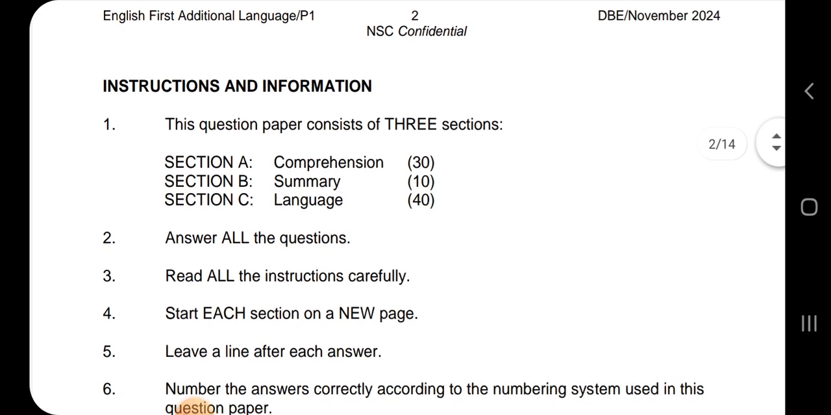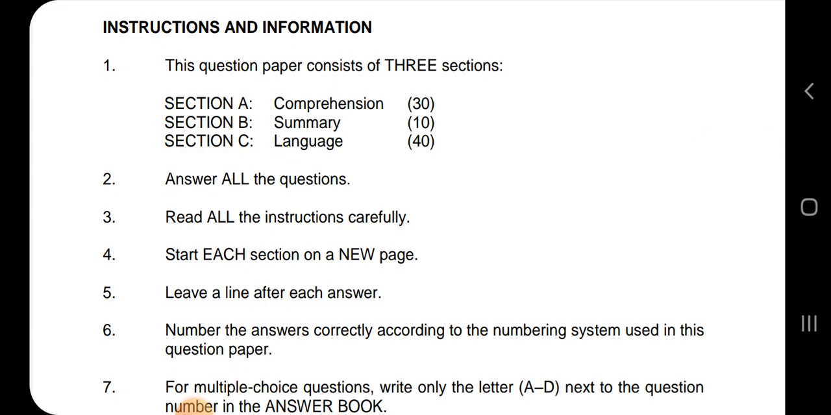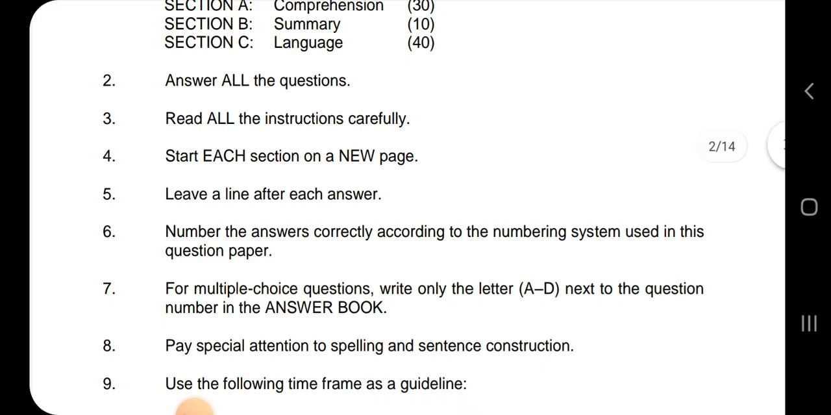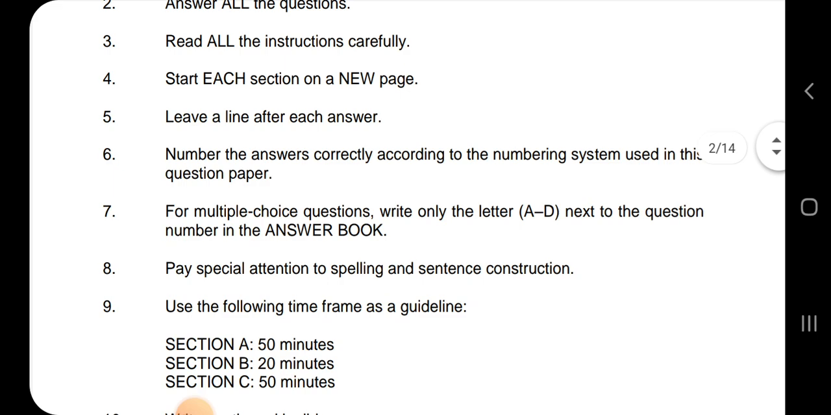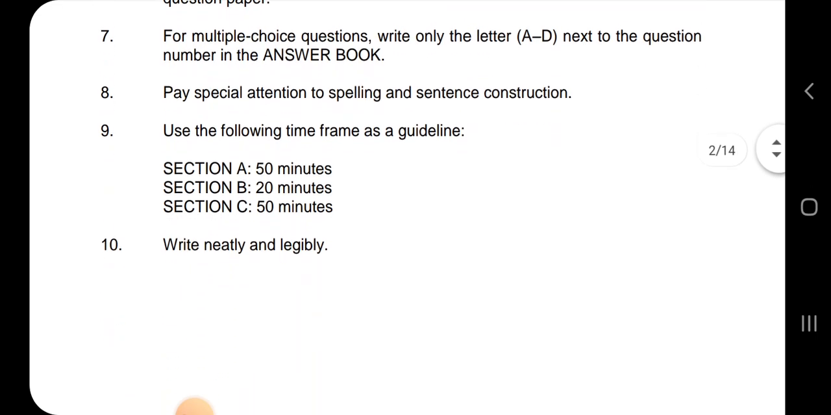So on the second page, we have instructions and information. Section A is comprehension, section B is a summary, and section C is language. Answer all the questions, read all the instructions carefully, and start each section on a new page. Leave a line after each answer. Number the answers according to the numbering system used in the question paper. For multiple choice questions, write only the letter A to D next to the question number. Pay special attention to spelling and sentence construction.